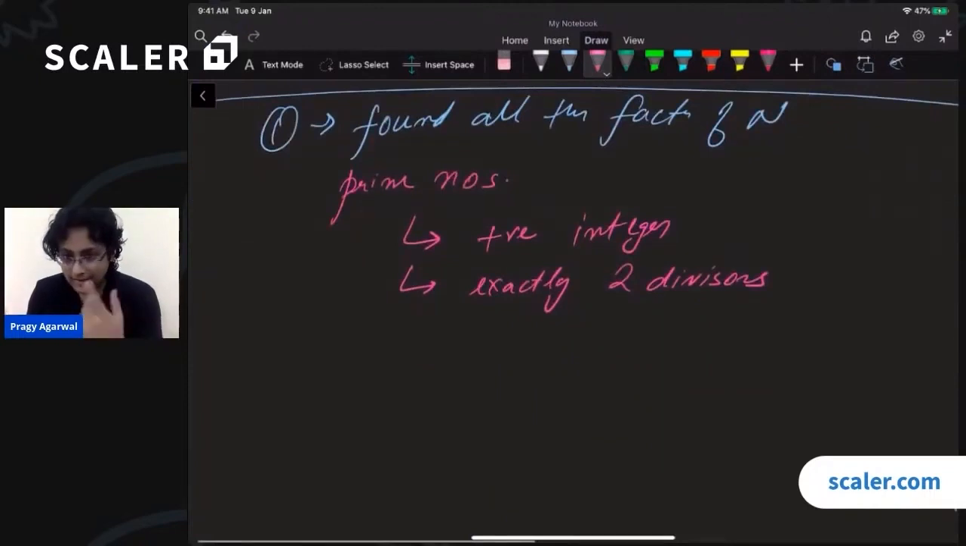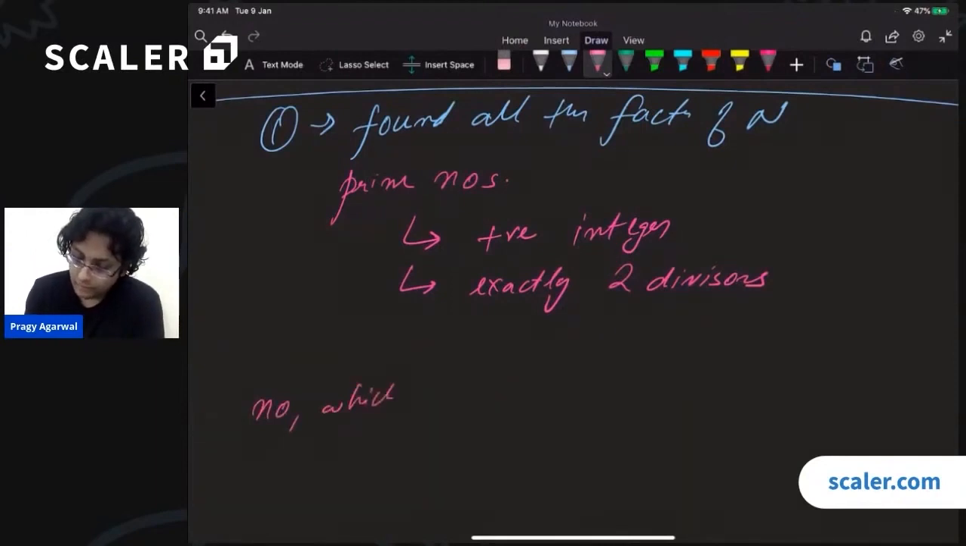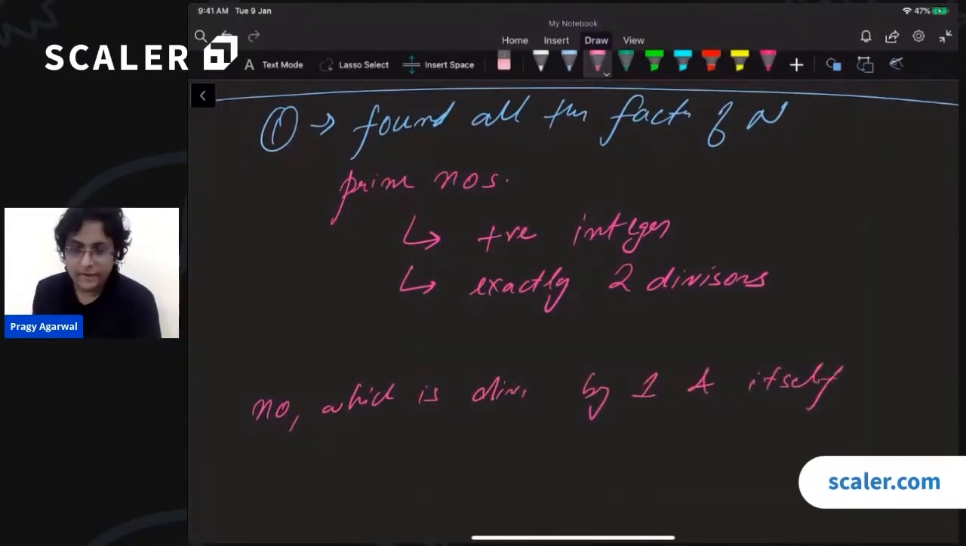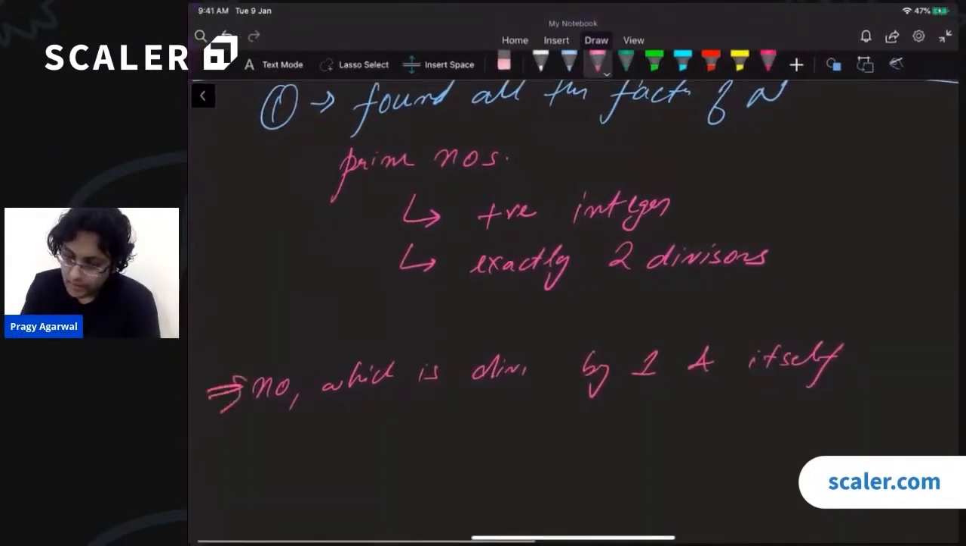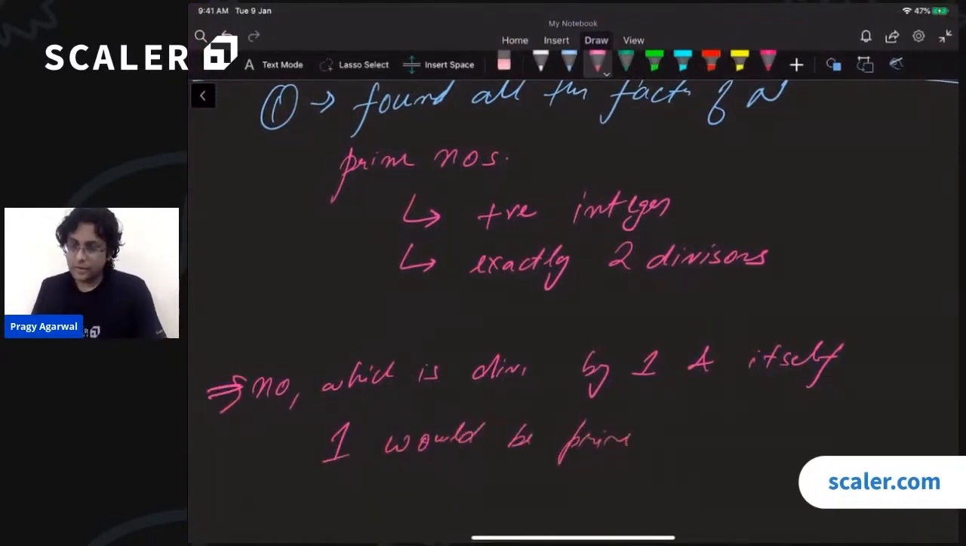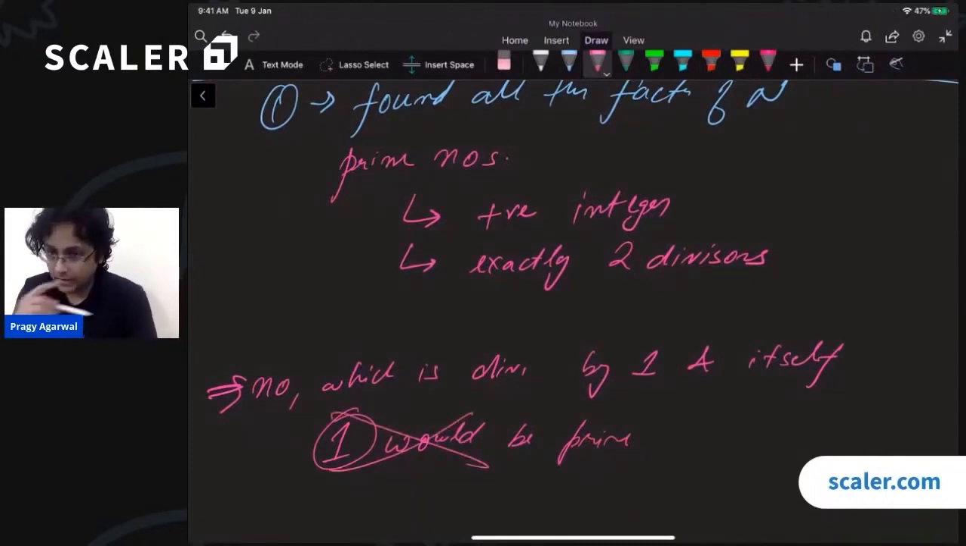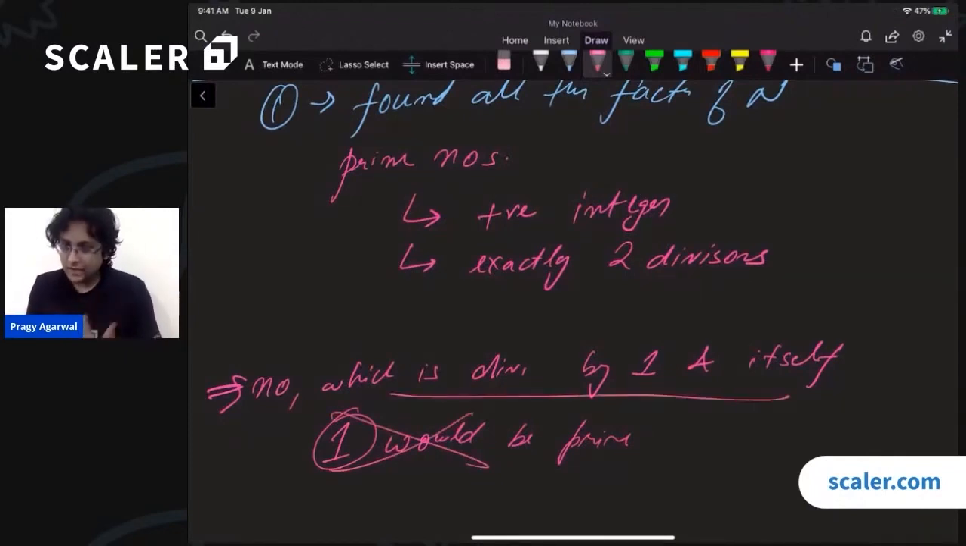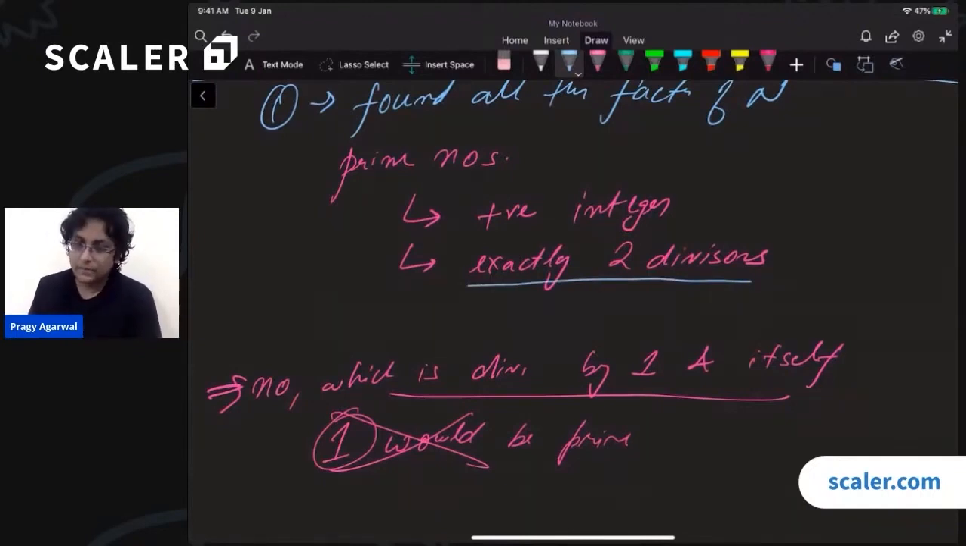A lot of people think that a prime number is a number which is divisible by 1 and itself. Right? If this was the definition of prime numbers, then 1 would be a prime number, because, hey, 1 is divisible by 1 and 1 is divisible by itself. But 1 is not a prime number. All right? Is that clear? So this is not the correct definition. This is very close, but this is not the correct definition. The correct definition is that it must have exactly 2 distinct divisors. Right?